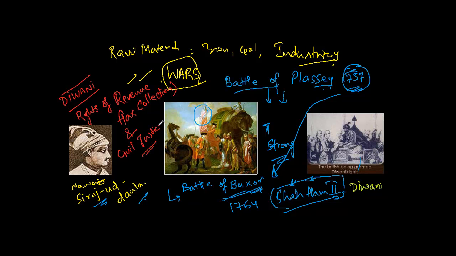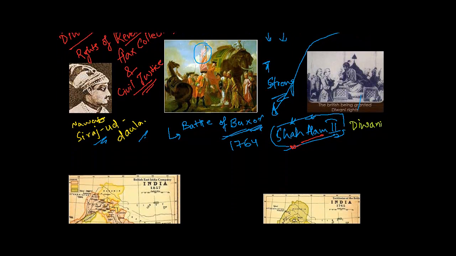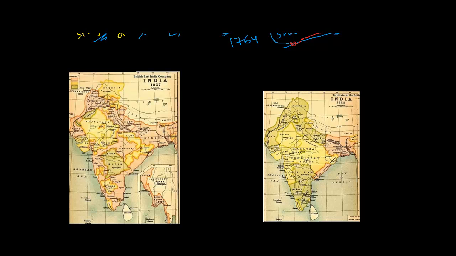What the East India Company did was take the rights of revenue and civil justice from the king, from the Emperor Shah Alam, so that they could rule. In simple words, they acquired the rights to rule Bengal. They were the Diwani of Bengal. It was the Diwani rights of Bengal. They acquired that, and in the same manner, slowly and gradually, they acquired the whole country.